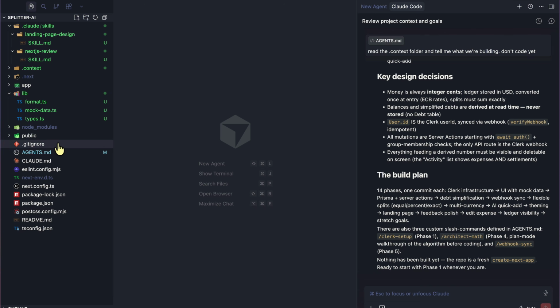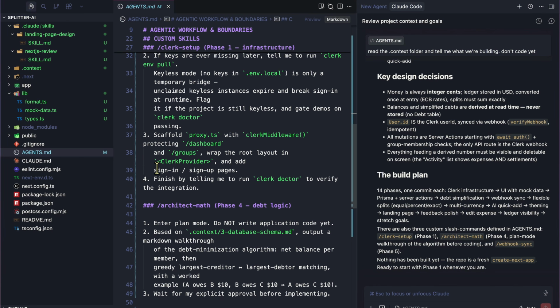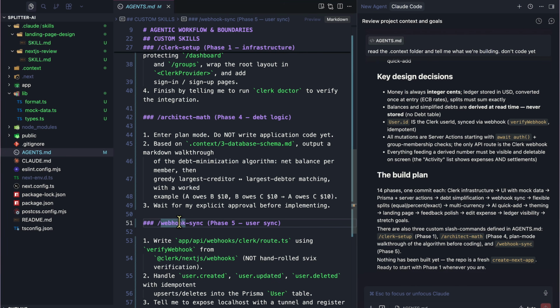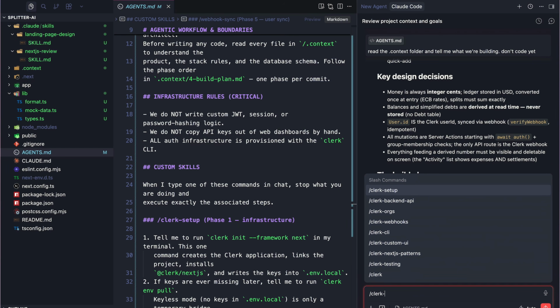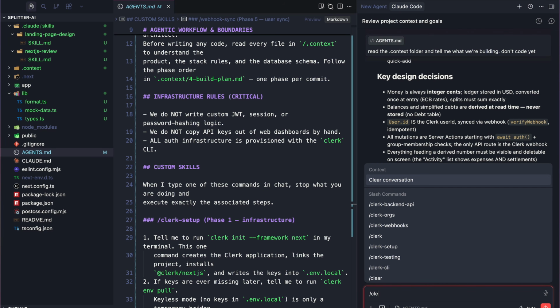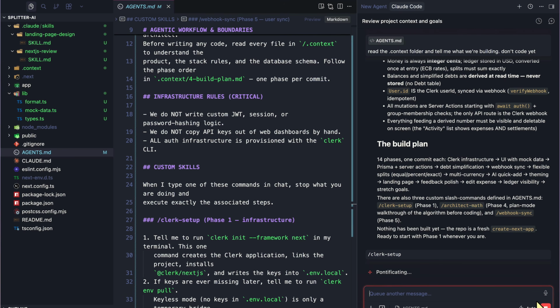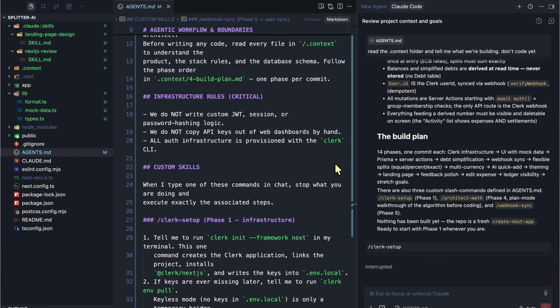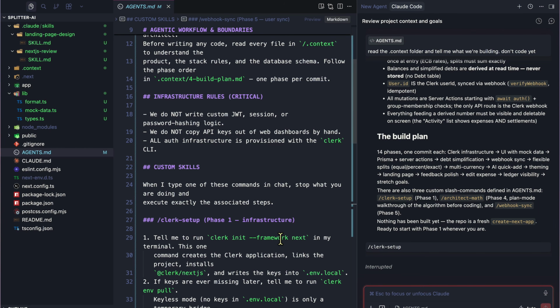If you go to our agents.md file, you're going to see we have slash clerk setup, which is phase 1, architect map, and webhook sync, for example. These are basically commands. If I just type slash clerk, nothing is really going to happen, though I guess we might get clerk slash setup over here. We don't need to type this right now, and we're not necessarily going to get architect map either, because this is essentially defined inside of the agents.md file.